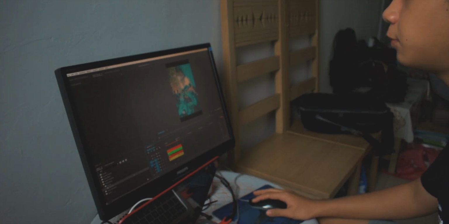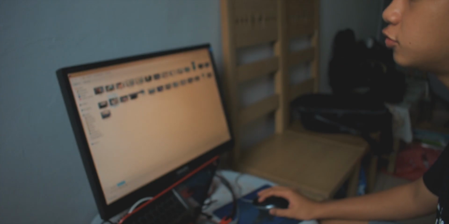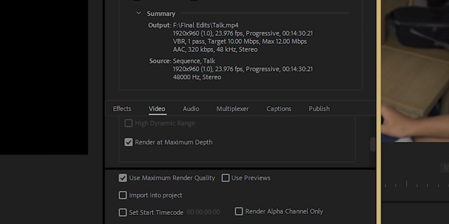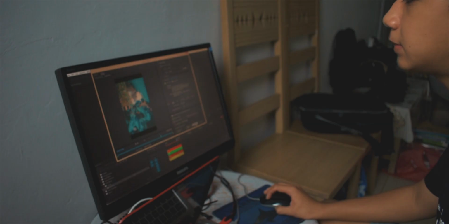Usually I just export for Instagram. Usually I just go to H.264. Then I go to Match Source, high bitrate. I'll just put the output name to my folder. You must also click on use maximum render quality and render at maximum depth. And yeah, pretty much it, you're done. Don't play around with the bitrate. Just leave it at 10 and ciao. So yeah, it's VBR 1 pass. And yeah, that's it. Press export and you're done.